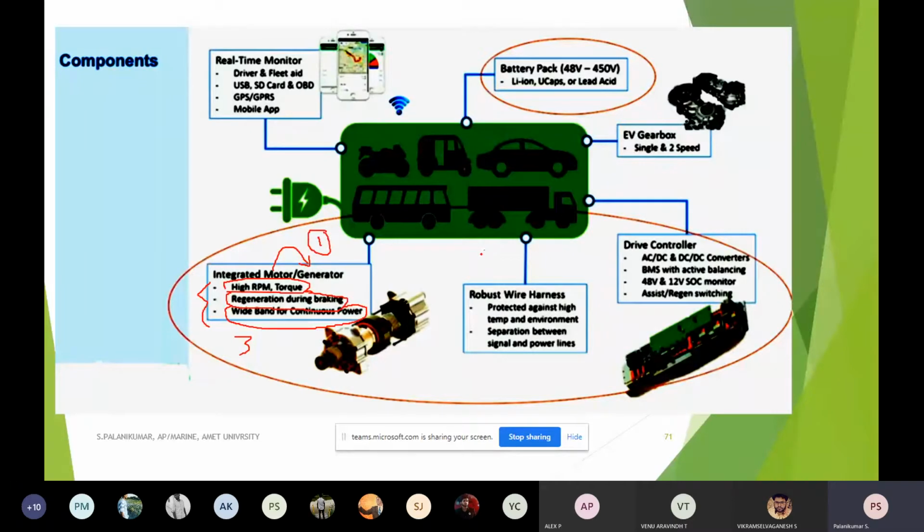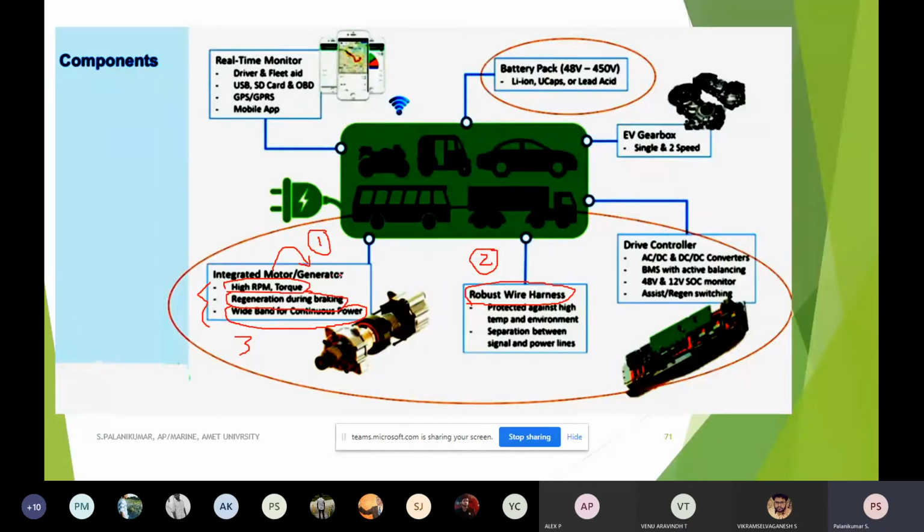The second important component in any electric vehicle and hybrid electrical vehicle is the robust wire harness, because this is what facilitates the reliability of the vehicle. If there is any problem in the robust wire harness, it will lead to a lot of problems. Maybe for a testing level, for analyzing, for experimental purposes, we can have a motor controller and a battery pack.